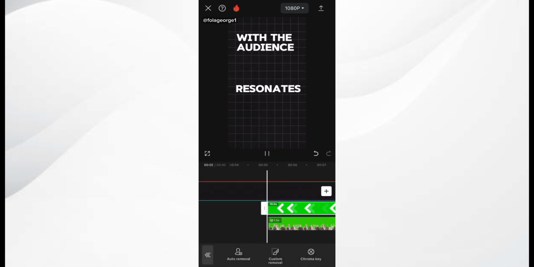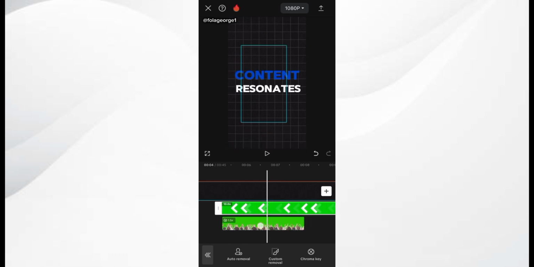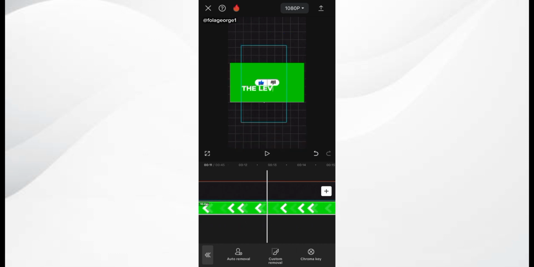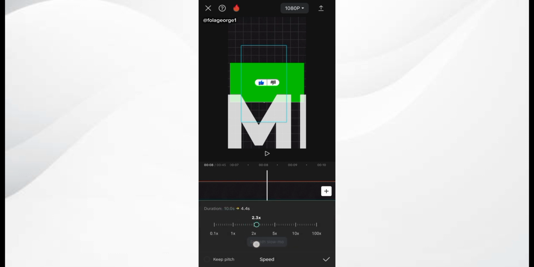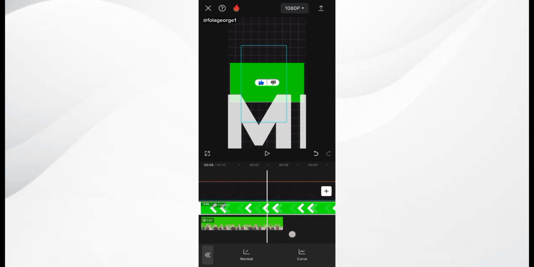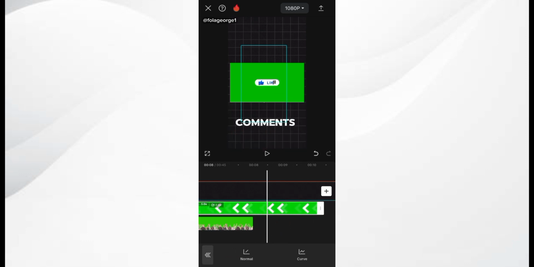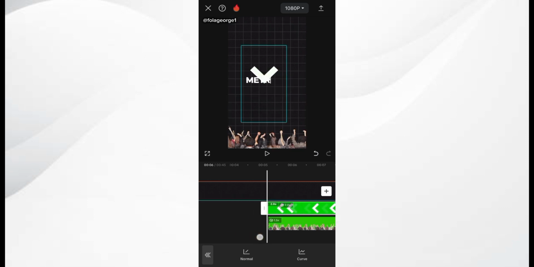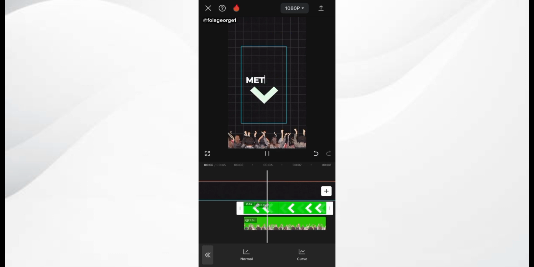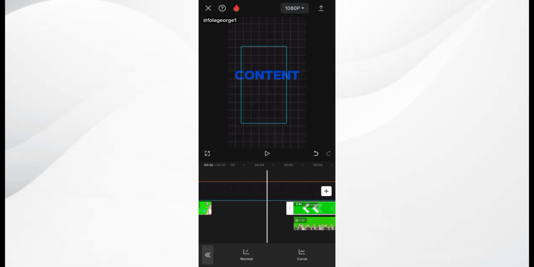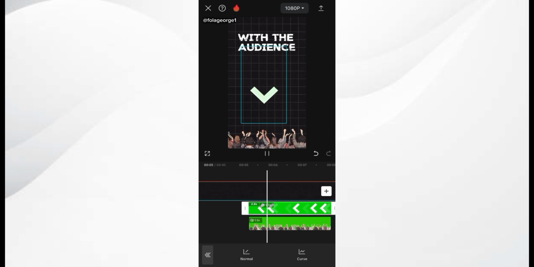Then I play it with the audience. Okay, I'm just simply going to increase the speed of the arrow, right? I click on the arrow and I click on speed, click on normal and increase it to about 2.0x, right? I have to trim this, right? So I just play the video to check it out. Resonates with the audience. Metrics such as